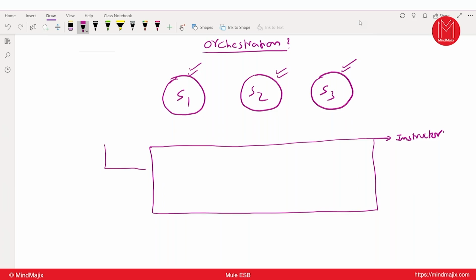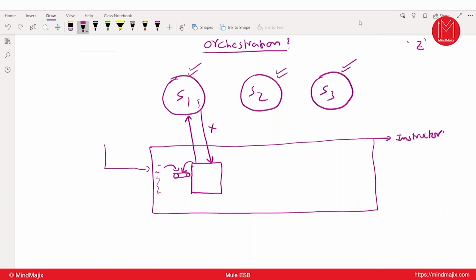I'm getting some request. That request will be kept in some queue. I will configure one component. Don't try to understand that component level; try to understand the overview of the concept. It will read this message, and this component knows how to invoke service one, and service one will execute according to the request, and it will return some response in a format called X. Actually, we require the output in a Z format by writing this application, right?